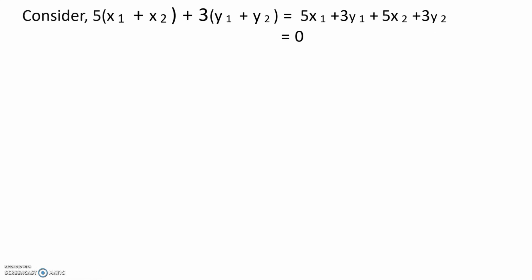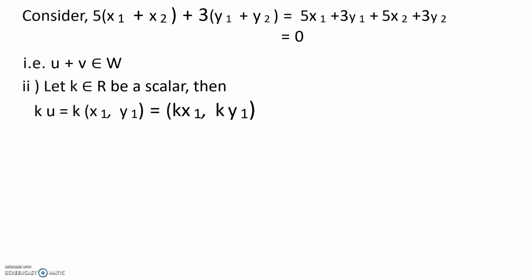Consider 5 into (x1 plus x2) plus 3 into (y1 plus y2). Then we get 5x1 plus 3y1 plus 5x2 plus 3y2. But above, we can see 5x1 plus 3y1 is equal to 0 and 5x2 plus 3y2 is equal to 0, and hence their sum is also 0. Means u plus v satisfies the condition of W, and hence u plus v belongs to W. Now we see the second property.